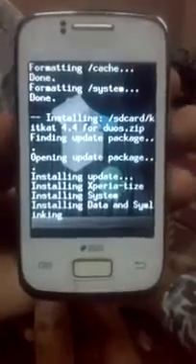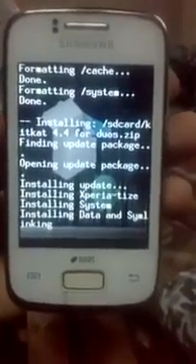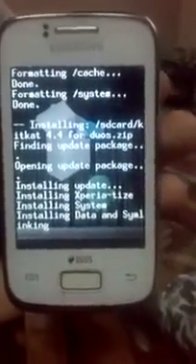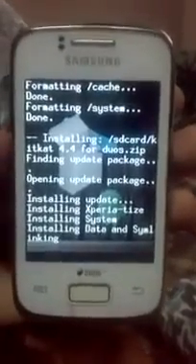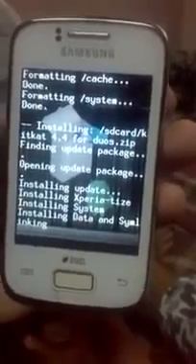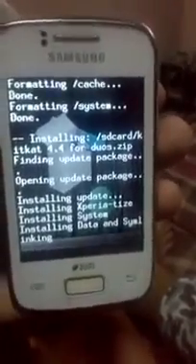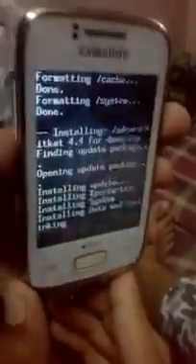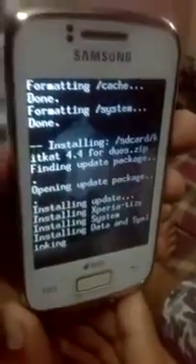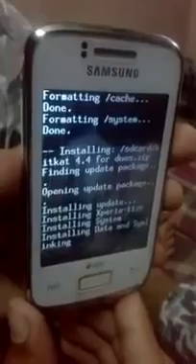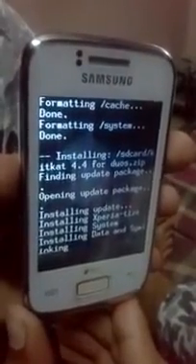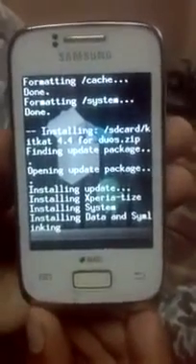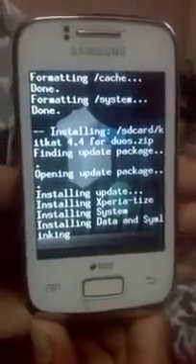As you are seeing that it is taking some time, so don't worry. Once you get KitKat 4.4 installed, visitors who want to unroot their device and go back to the original Samsung Galaxy Y Duos 2.3.6, I'll also tell them how to do this method.